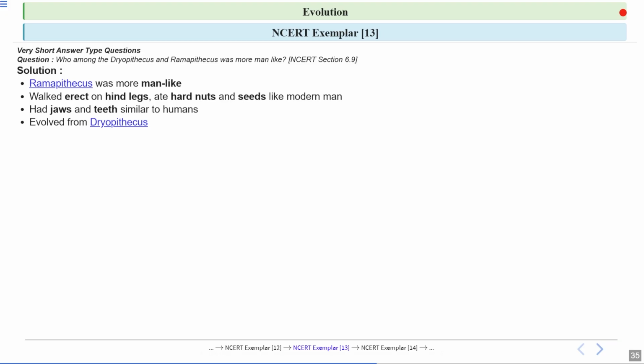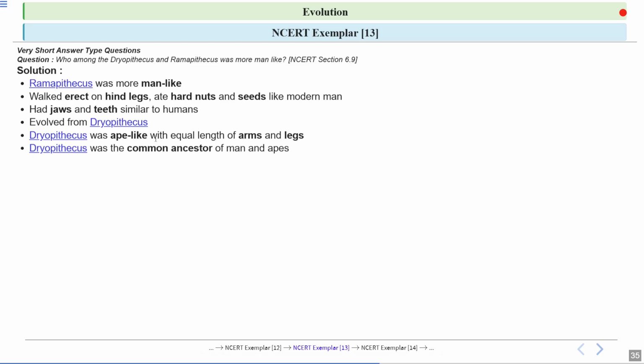Now, Ramapithecus developed over time from earlier species known as Dryopithecus. Dryopithecus looked more like an ape and had arms and legs that were about the same length. Dryopithecus is thought to be an early species from which both modern men and modern apes evolved, meaning that human and ape share this species as a distant ancestor.